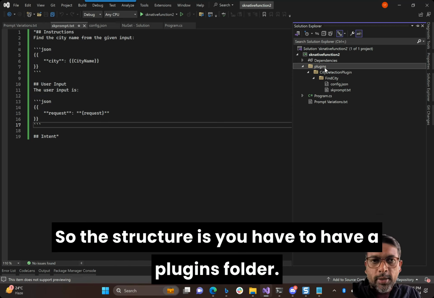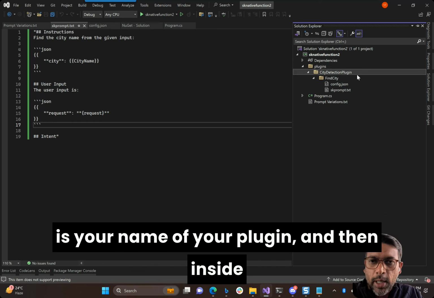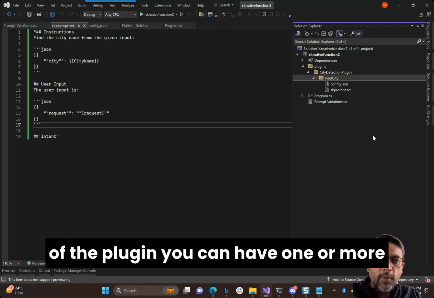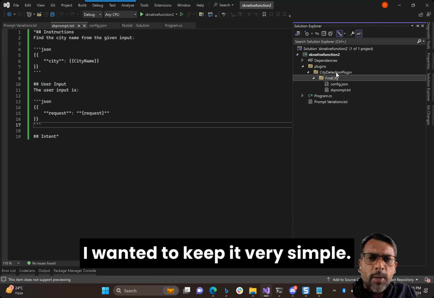The structure is you have to have a plugins folder. Inside of that you can have another folder which is the name of your plugin, and inside of the plugin you can have one or more jobs that you want that particular plugin to do. I wanted to keep it very simple.